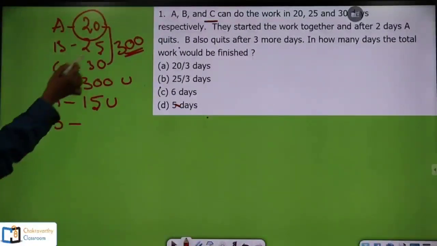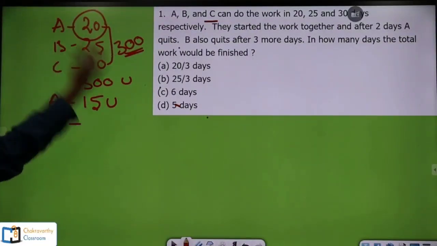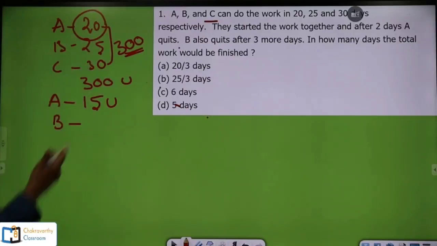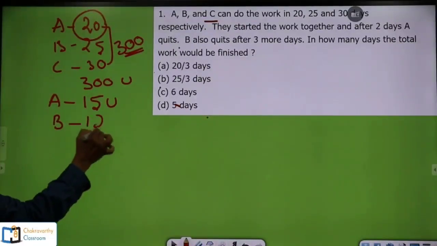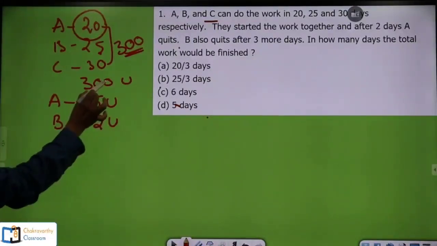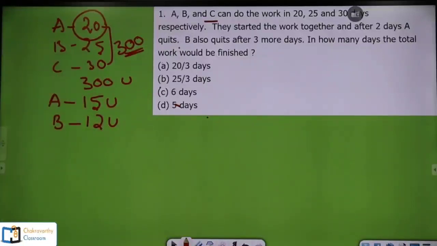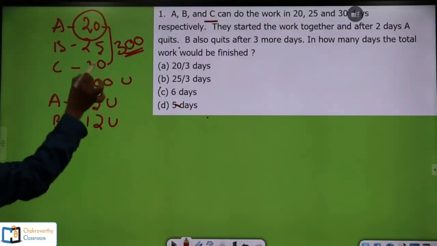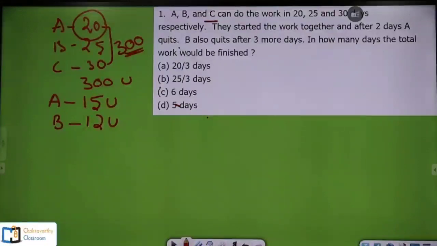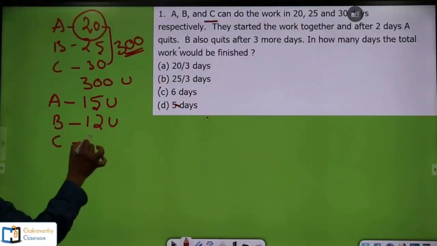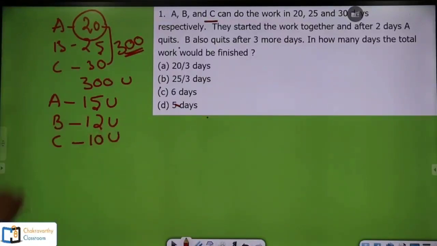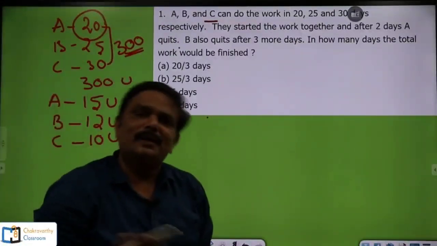So that is 25 twos, 25 tens, 250, twos 50, total 300. That is 12 units. Next one is 300 divided by 30. So for C, you will get 10 units per day. Hope all of you are understanding this one. Simple one.